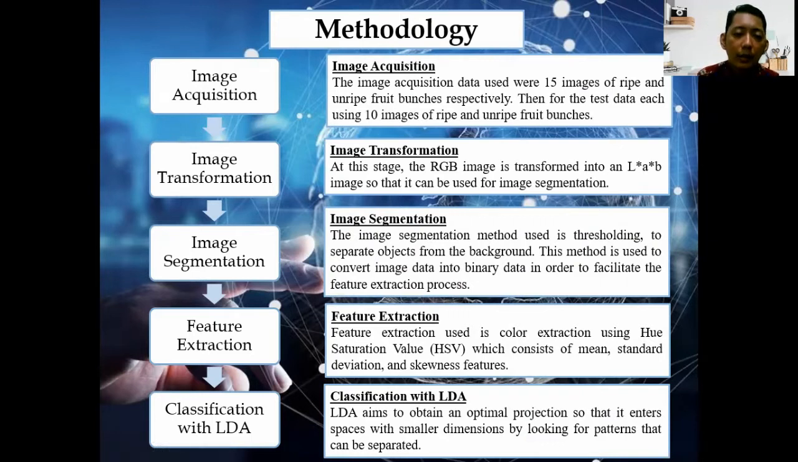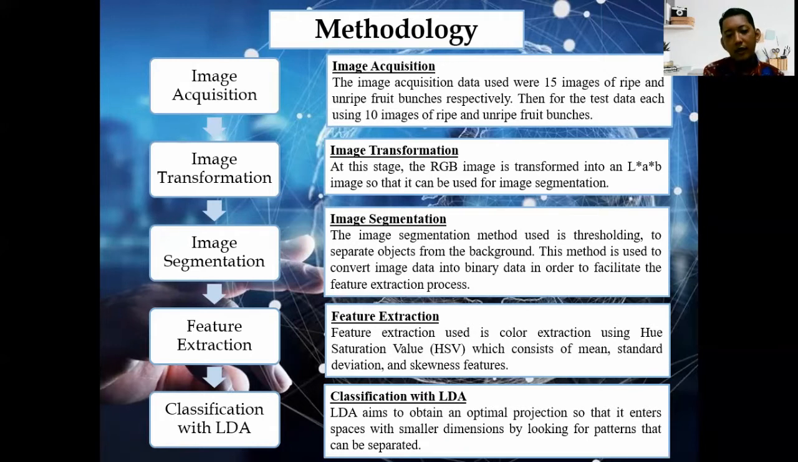Next stage, image transformation. At this stage, the RGB image is transformed into an LAB image so that it can be used for image segmentation. Next stage, image segmentation. The image segmentation method used is thresholding to separate the object from the background. This method is used to convert image data into binary data in order to facilitate the feature extraction process.